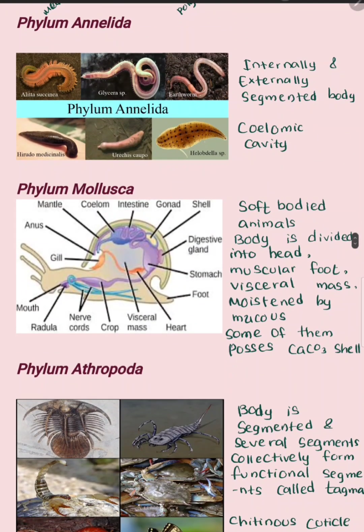Next phylum is phylum Annelida. As you can see in the figure, the phylum Annelida has a segmented body. That means their body is divided externally and internally. So annelids, also known as segmented worms, have a coelomic cavity inside the body. Examples for the Annelida are earthworm, leech and Nereis.